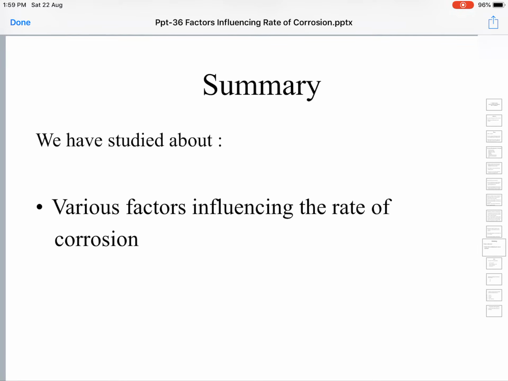Okay, the more reactive a metal is, the faster will be the rate of corrosion, because corrosion is because of reaction between the metal and surrounding environmental constituents. So the corrosion is directly proportional to the reactivity of the metal. The more reactive the metal is, the faster will be the rate of corrosion.